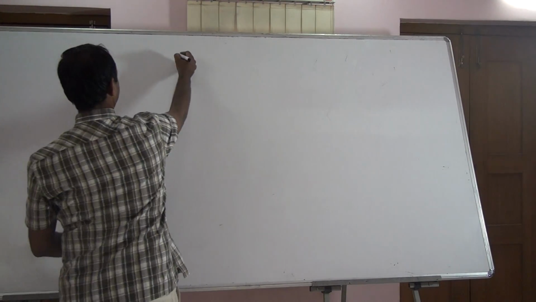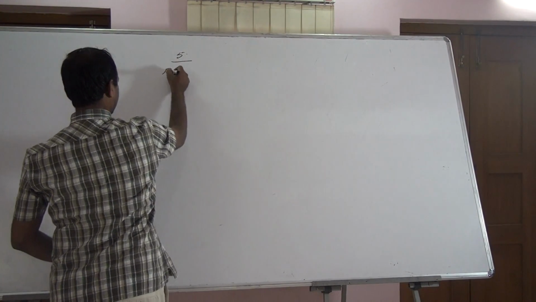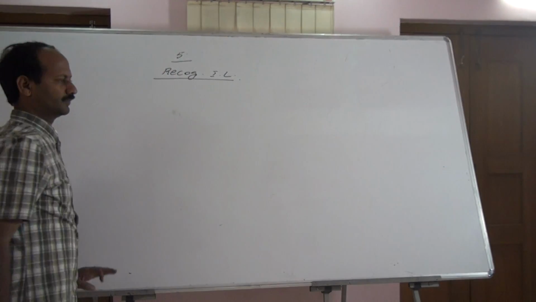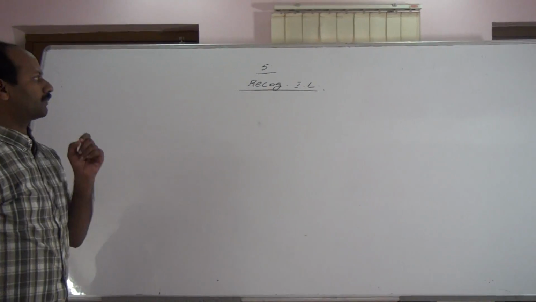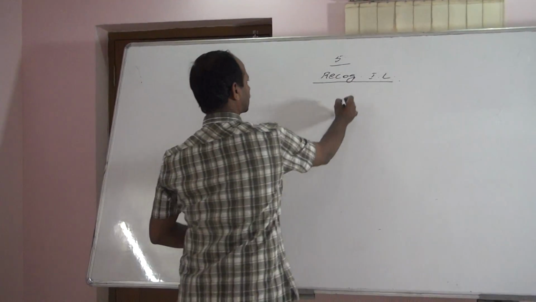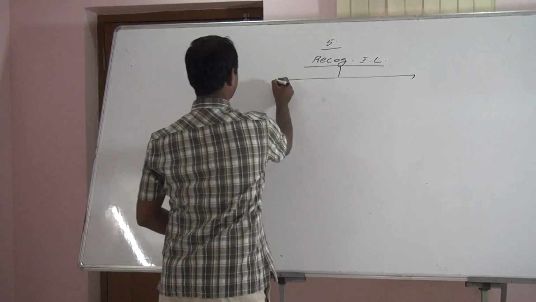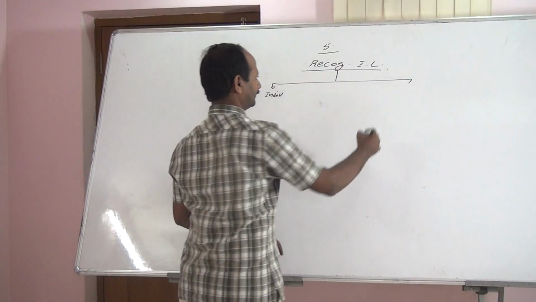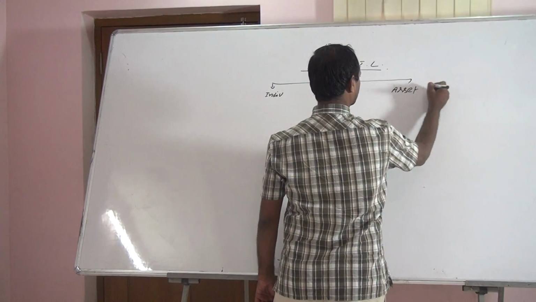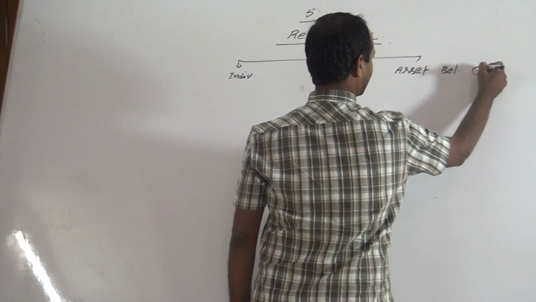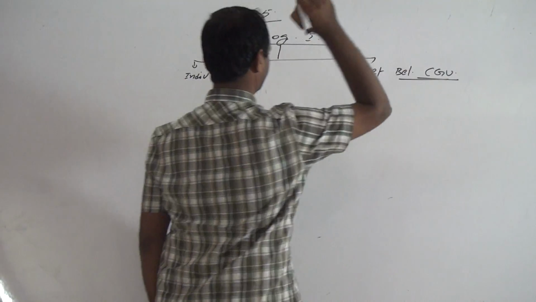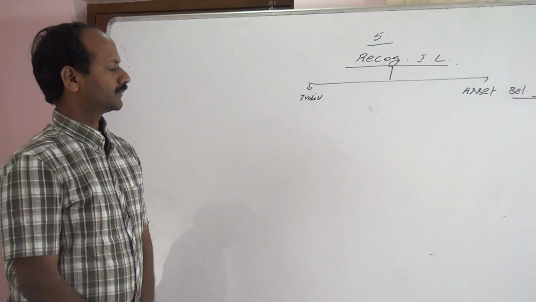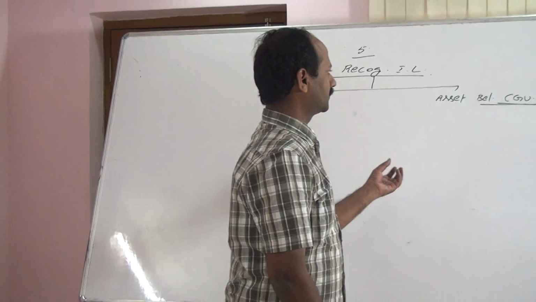Point number 5, recognition of impairment loss. For recognition of the impairment loss, assets are divided into two types. One is individual assets, two is assets belonging to a CGU. Two types: individual assets or assets belonging to CGU.